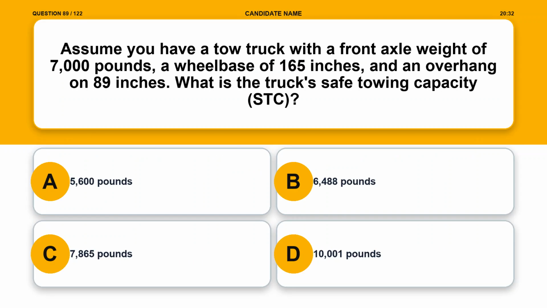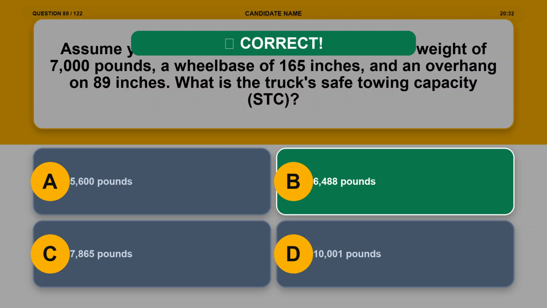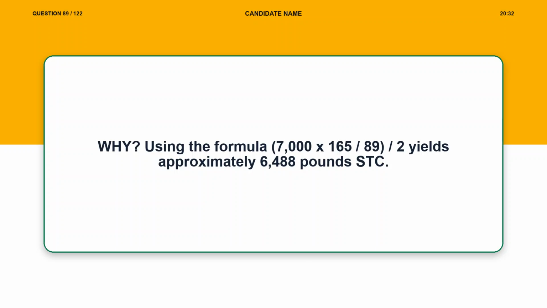Question 89. Assume you have a tow truck with a front axle weight of 7,000 pounds, a wheelbase of 165 inches, and an overhang of 89 inches. What is the truck's safe towing capacity, STC? Option A, 5,600 pounds. Option B, 6,488 pounds. Option C, 7,865 pounds. Option D, 10,001 pounds. The correct answer is option B, 6,488 pounds. Explanation. Using the formula, 7,000 x 165 over 89/2 yields approximately 6,488 pounds STC.